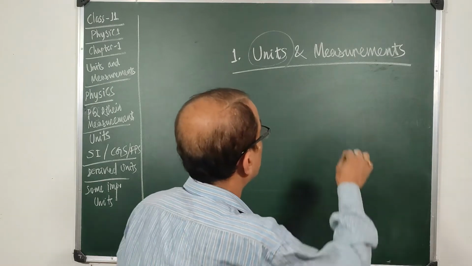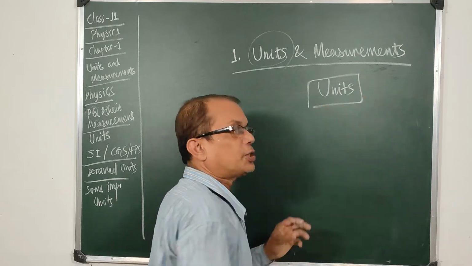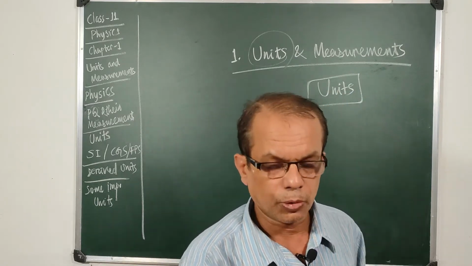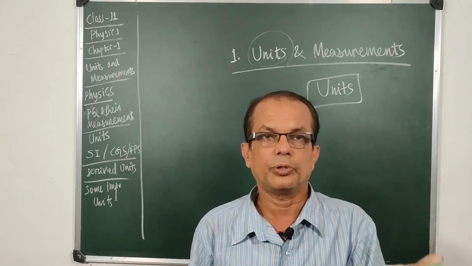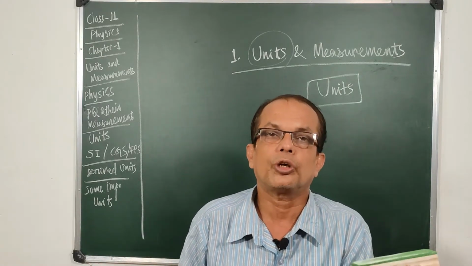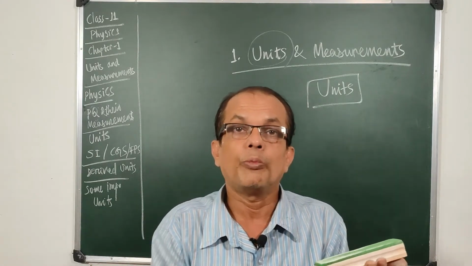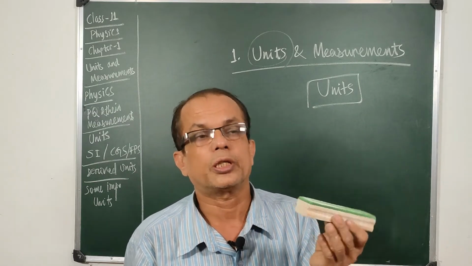So what are units then? Units are very small things that measure things. Suppose I have a duster in my hand and I want to measure the mass of this duster. Then the mass of this duster should not be measured in terms of elephants. How many elephants will make this duster? It is a wrong notion. This cannot be done.